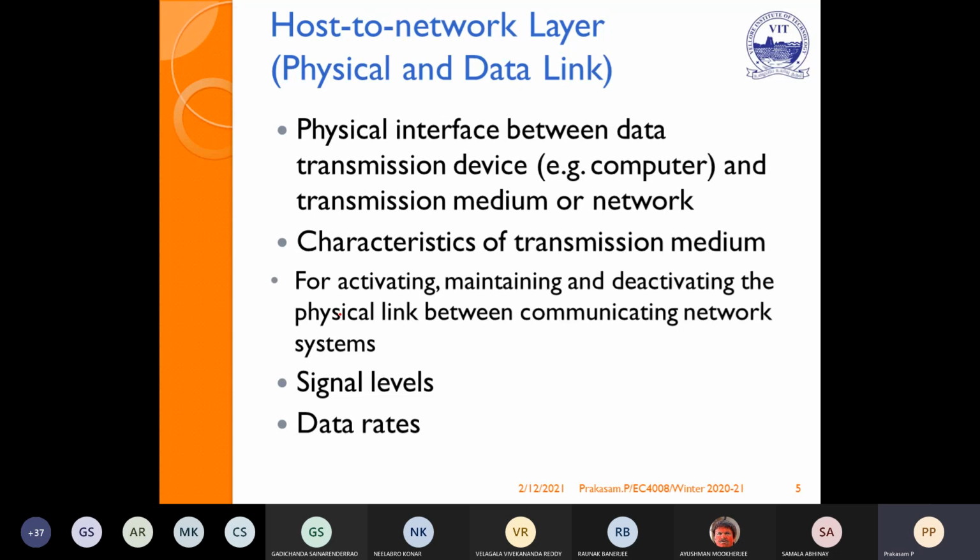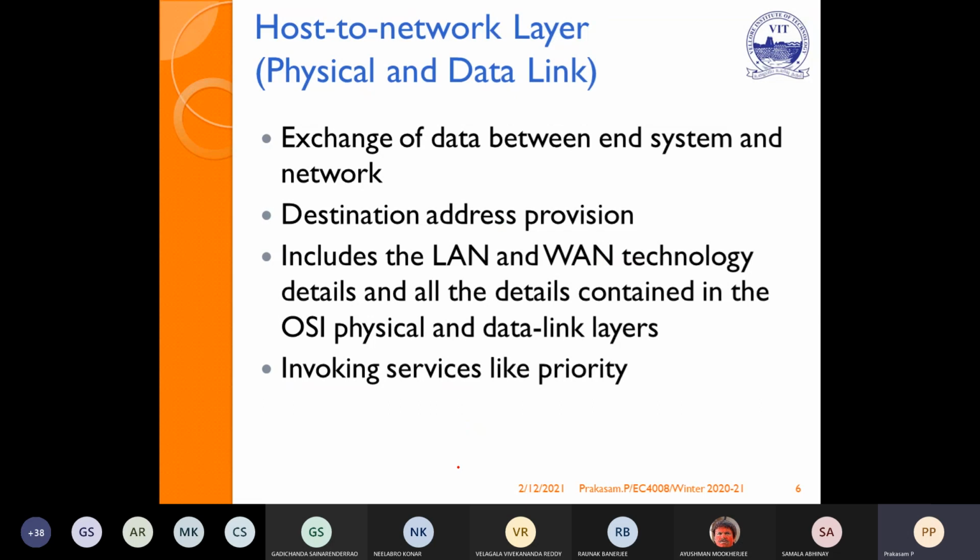The host to network layer is a combination of physical and data link. It creates the physical interface between the data transmission device and the transmission medium. It also takes care of the characteristics, the signal levels, and the data rates. I think this is the function of the physical layer. The same function is carried out here also.